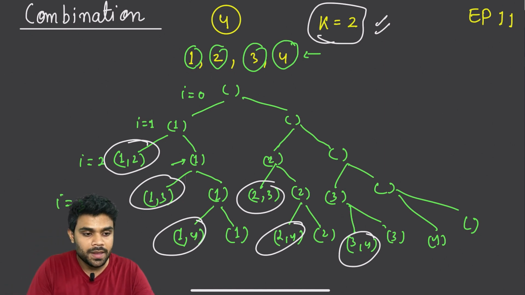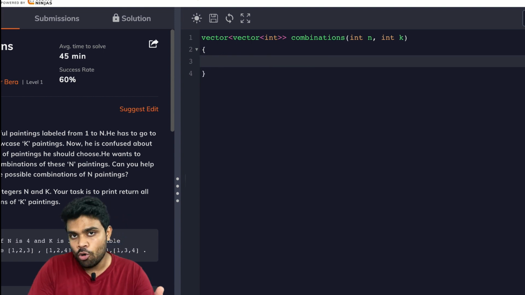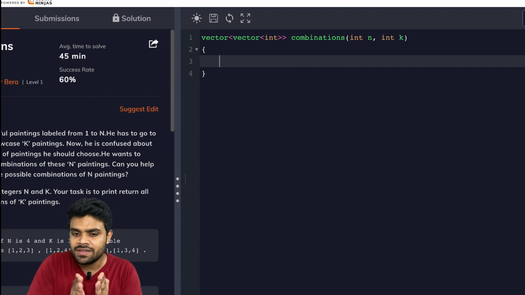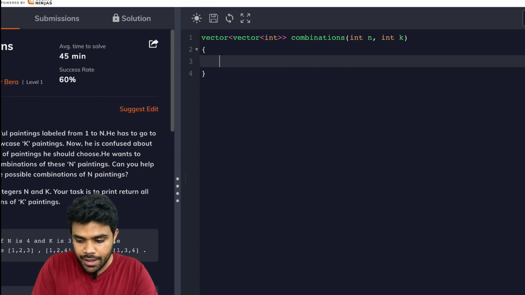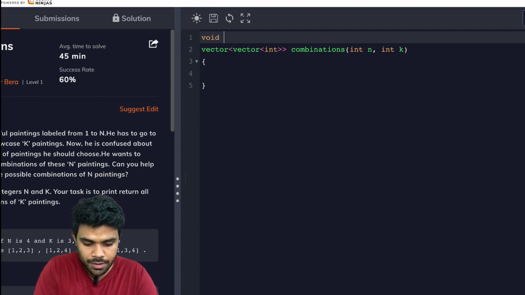So here's the code. We are given n as the upper bound, as I told you, and we have numbers from 1 to n. We need to generate the subsets of size k. All right, so let us start solving this. First of all, I will be creating a helper function, void help. In this I am taking i.